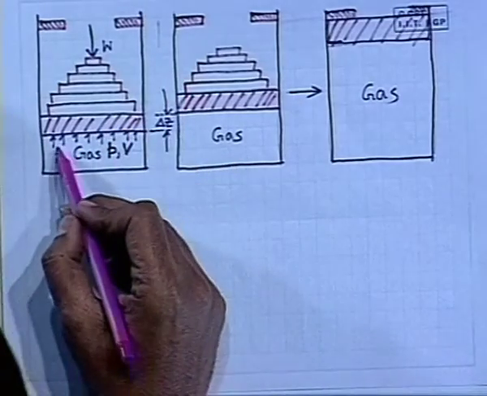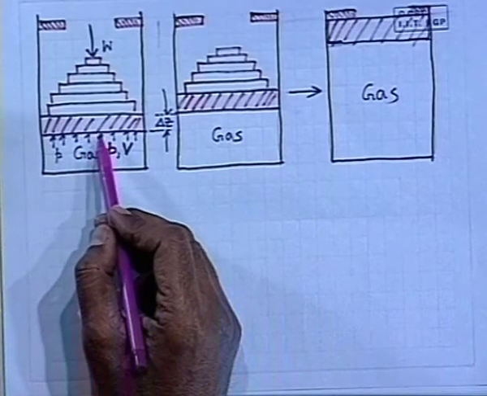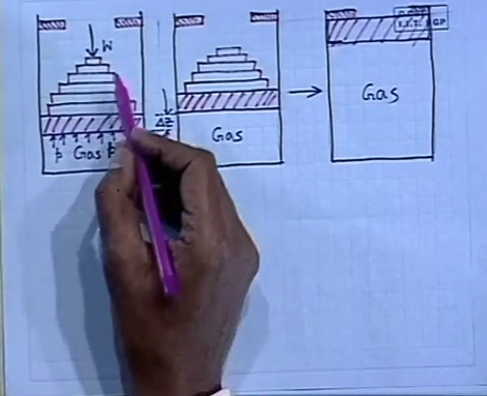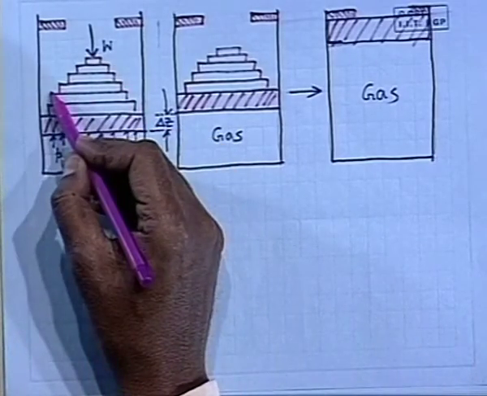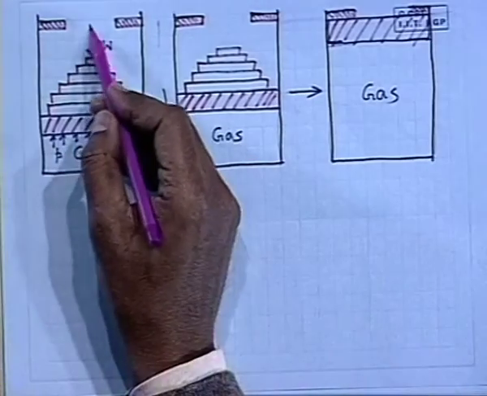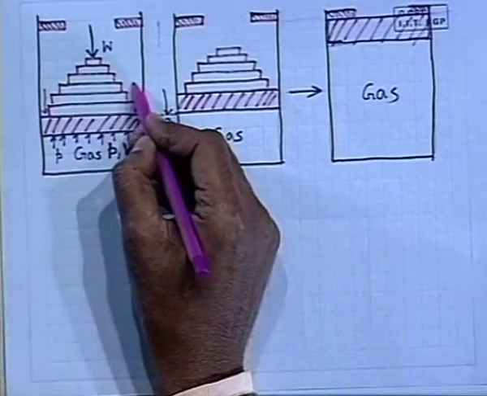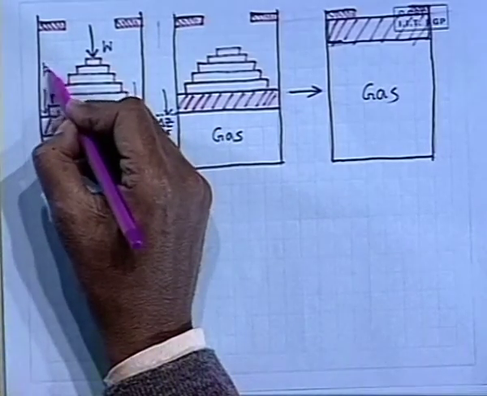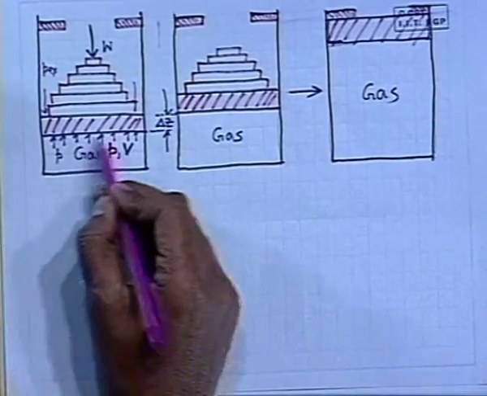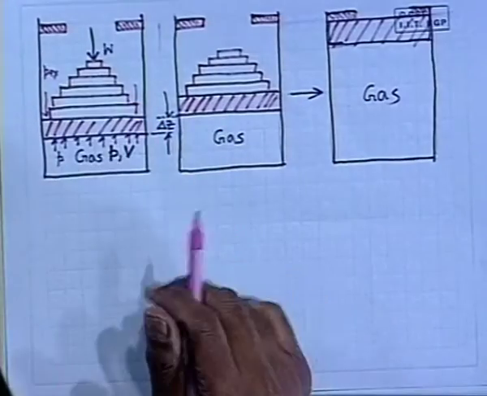Now, first let us go through like this. At the initial moment, the weight and the external pressure, if any, balance the internal pressure forces. That means this weight plus the force due to any external pressure balances the force caused by the internal pressure on the cylinder. So this is in equilibrium position, this is simple mechanics.